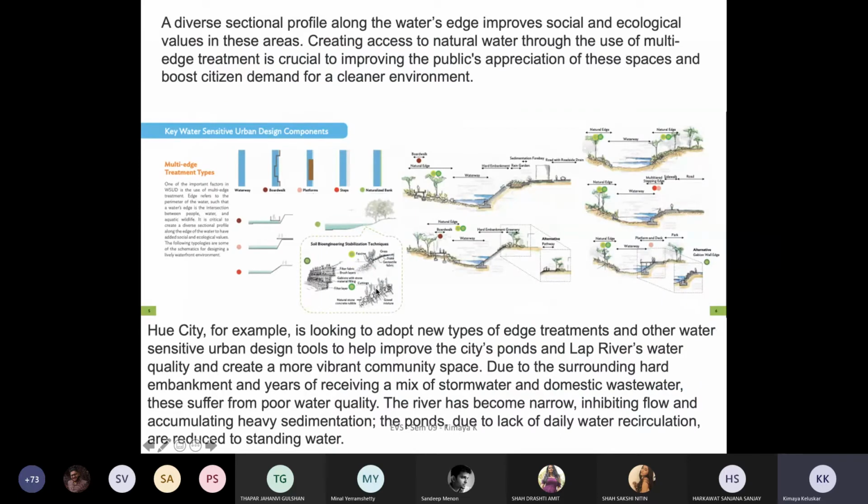The sectional profile along the water edge improves the social and ecological values in these areas. Here we are looking at a city in Vietnam, where we are talking about how you adopt new types of edge treatments and other water sensitive urban design tools to help improve things.